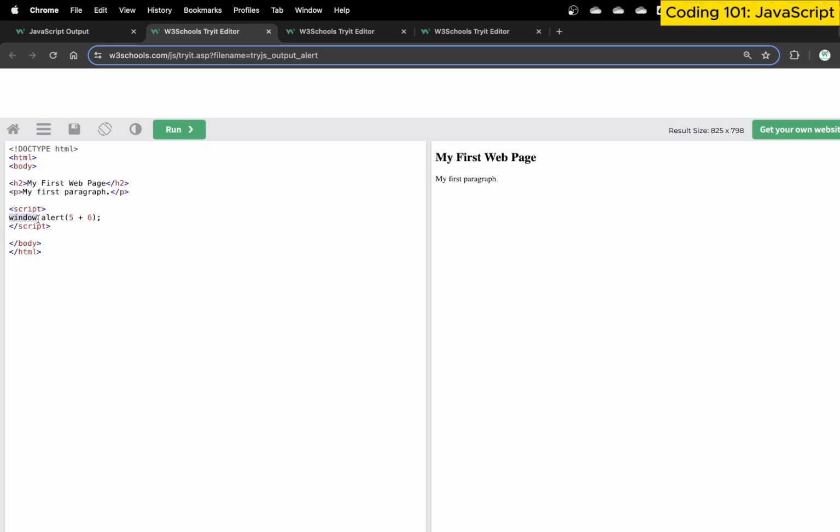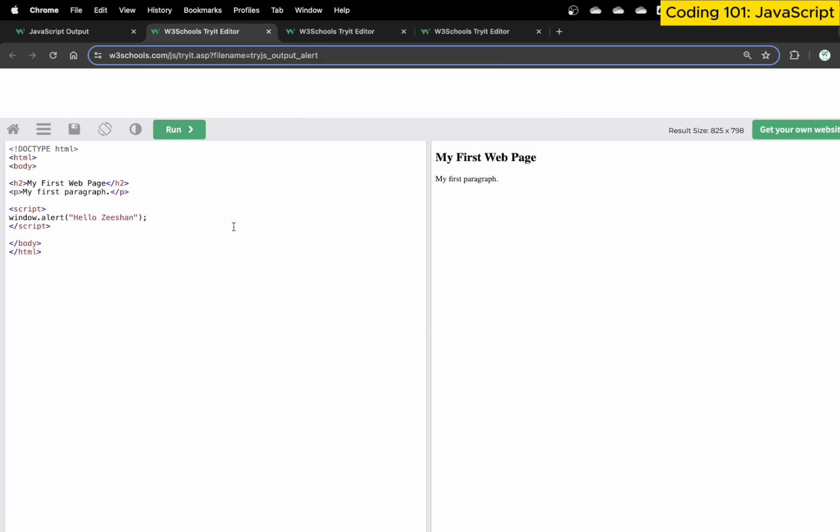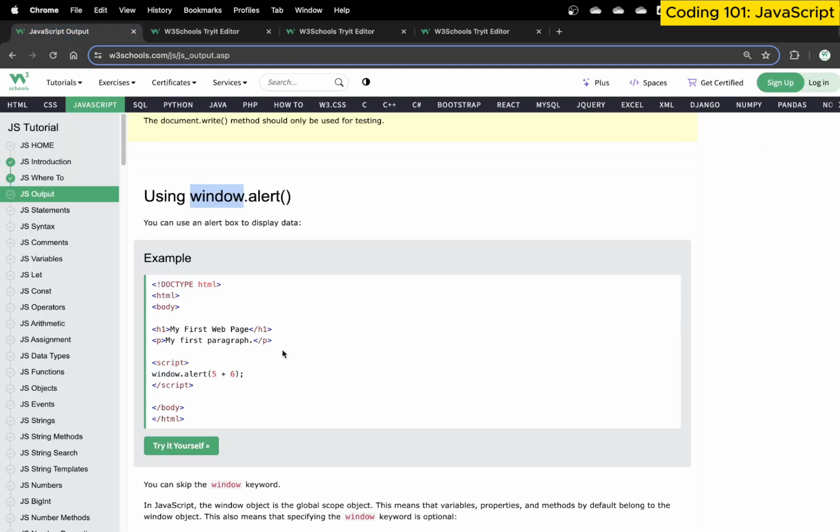Window is basically an object referring to your current browser window. So if I need to change anything from my browser window, I will use the window object. One of the methods within it is called alert, which generates an alert and prints everything. So I can say hello Zishan here and run this code. You can see it generates a pop-up message, I click OK, and then the page reloads. So window.alert is another way of generating alert messages.